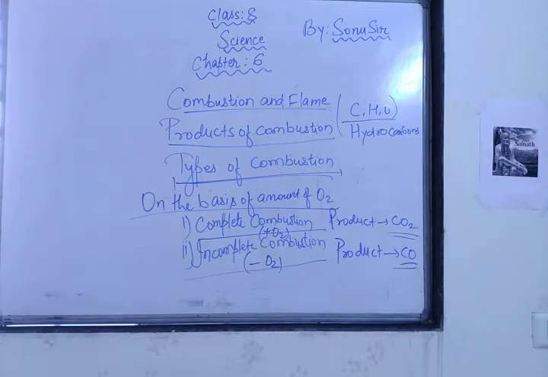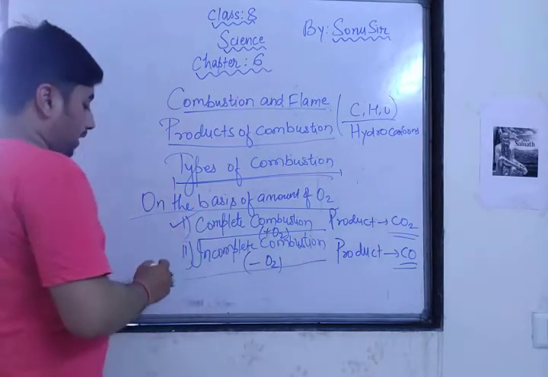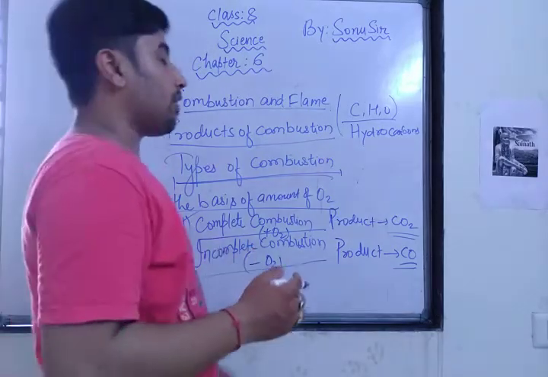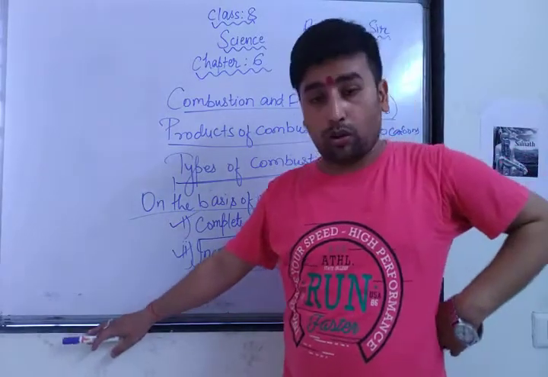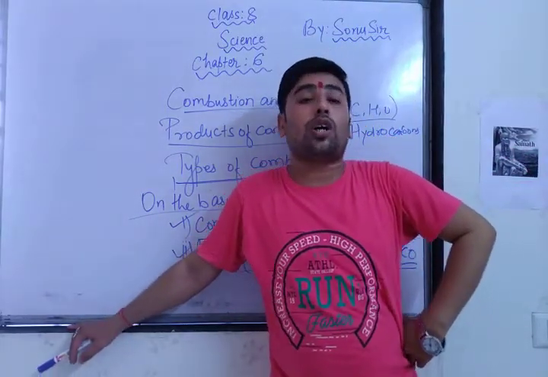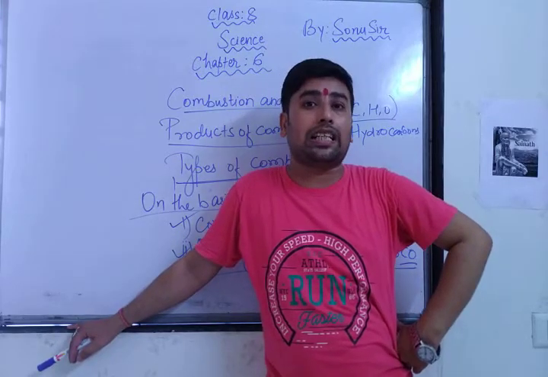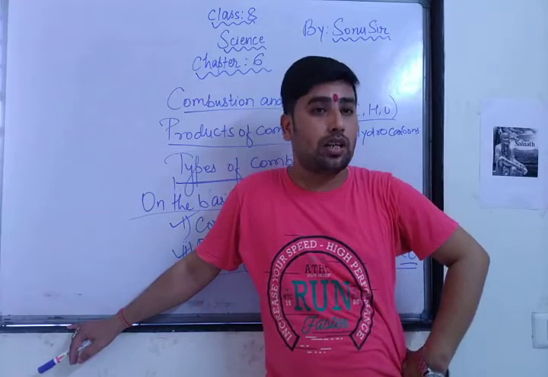Remember, in complete combustion, when the combustible substances get a sufficient amount of oxygen, the flame color will be blue. And when there is incomplete combustion, meaning there is not a sufficient amount of oxygen, the flame color will be yellow. So if anyone asks what is released in complete combustion, then carbon dioxide will be released.